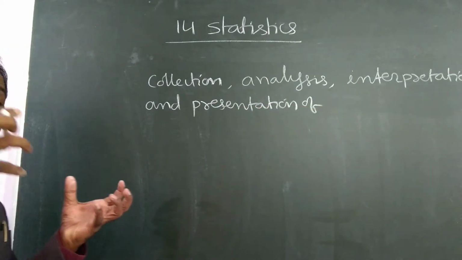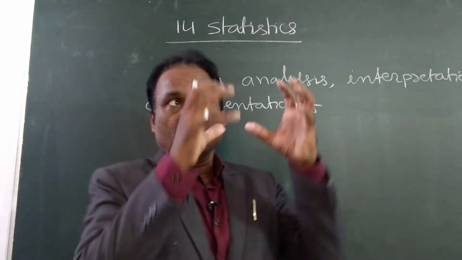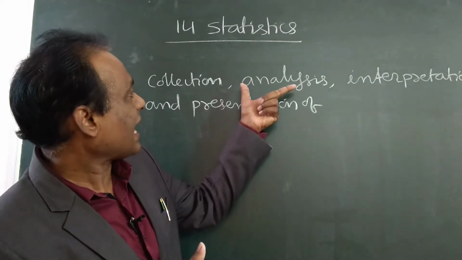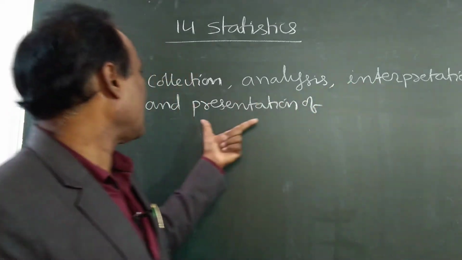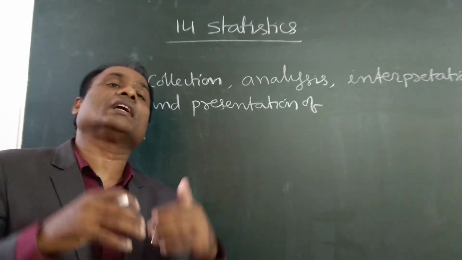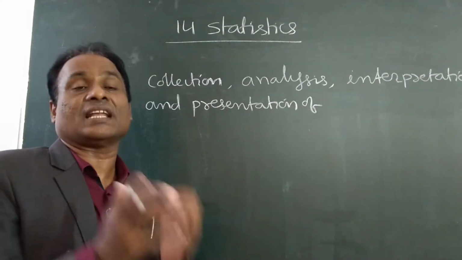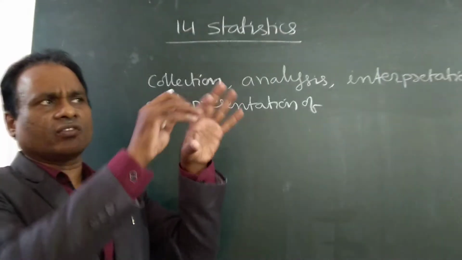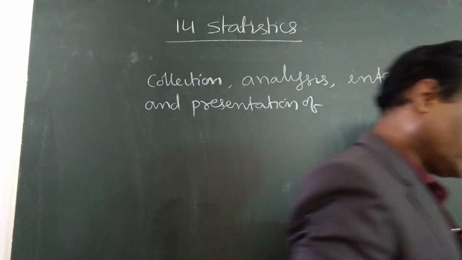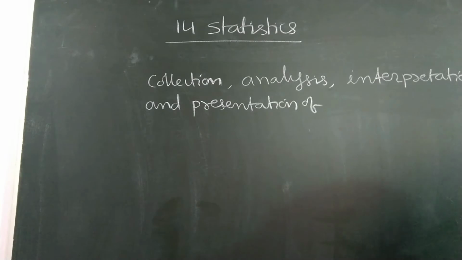Collection, analysis. So we do analysis: how many are good, how many are bad, like that. So analysis, interpretation and presentation. We present the data in a systematic order so that each and every one can understand that data. So quickly by looking at it, we will get a complete idea. So presentation of, write down. Presentation of masses.